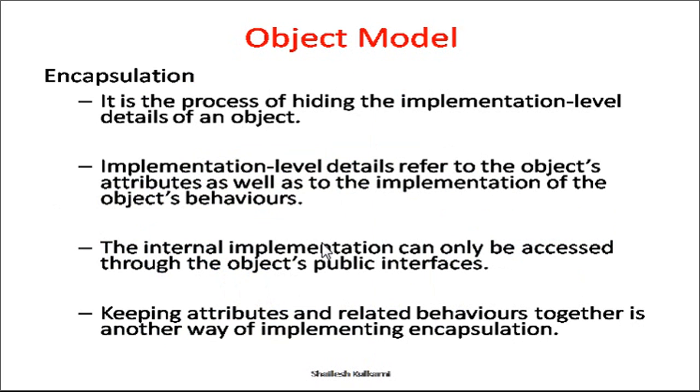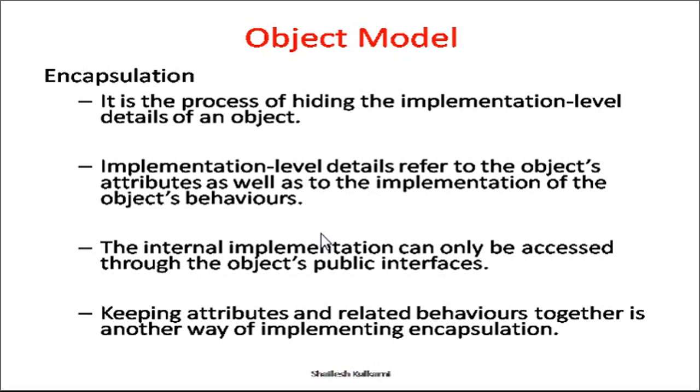Next is nothing but encapsulation. Now it is the process of hiding the implementation level details of an object, the implementation details of the object's attributes as well as the implementation of the object's behaviors. Now see, we need to hide some important data so that it should not be accessible to the outside world. That can be done by using encapsulation, but that data can be accessed in a very restricted way by the methods of that class, we can say, right?